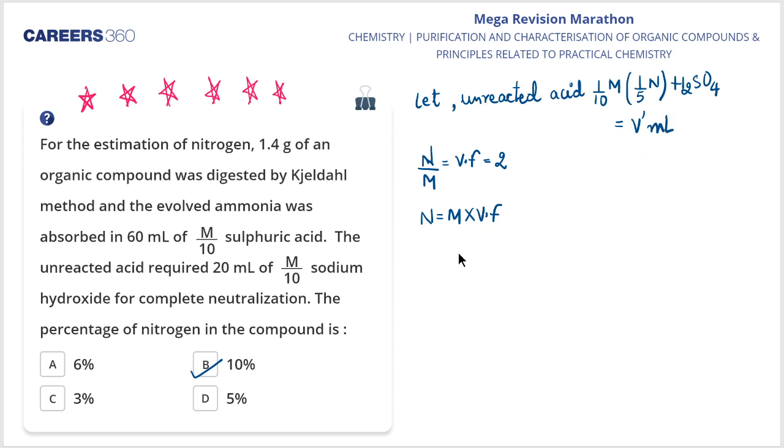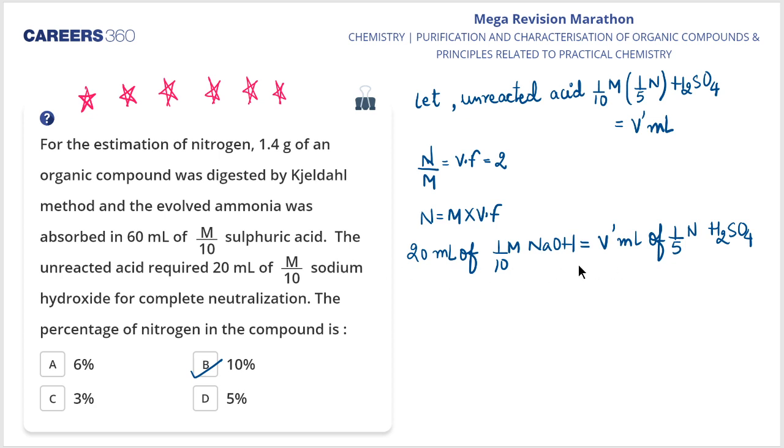Clear? Now you know that 20 ml of 1/10 molar NaOH equals V ml of 1/5 normal H2SO4, because the unreacted acid required 20 ml of M/10 sodium hydroxide.